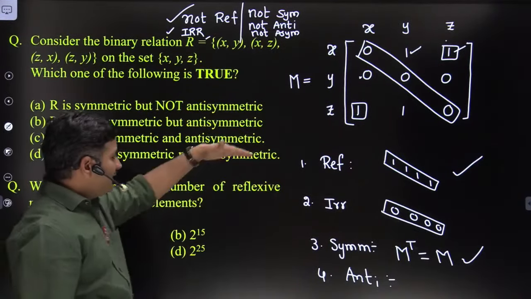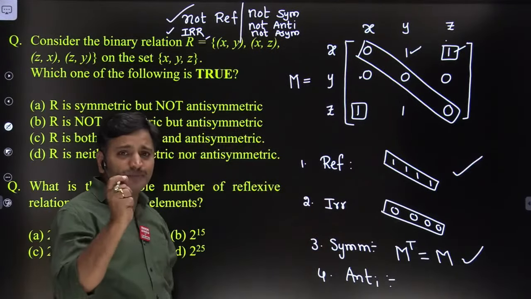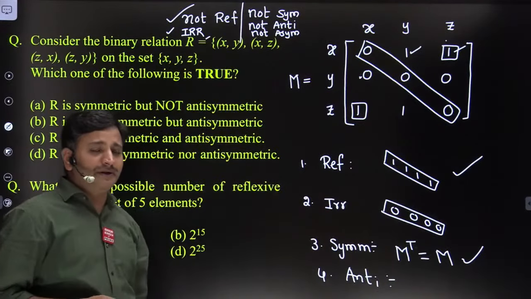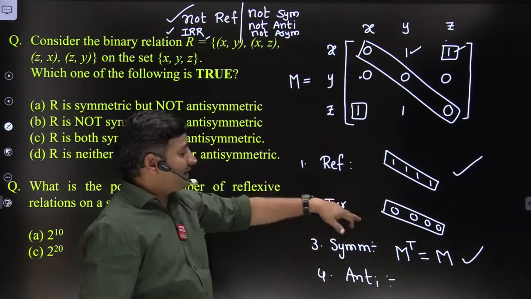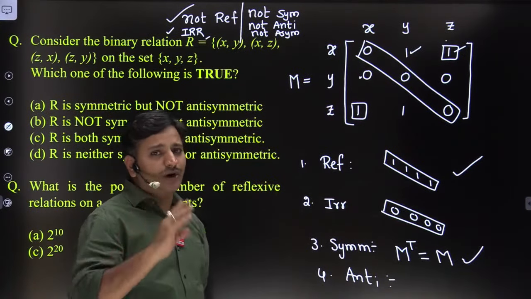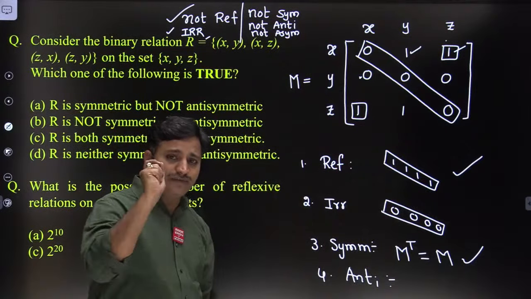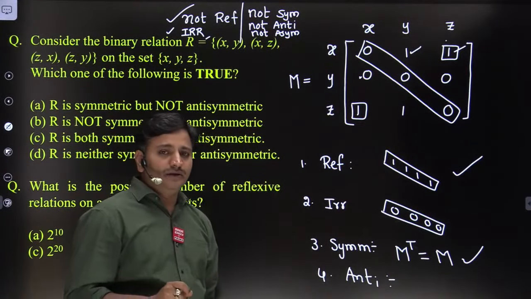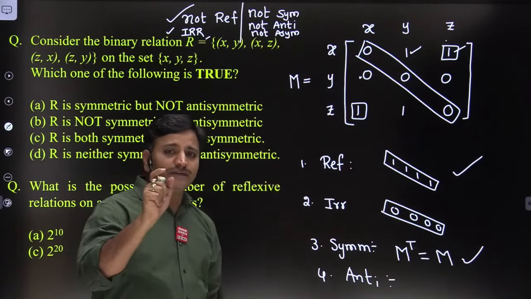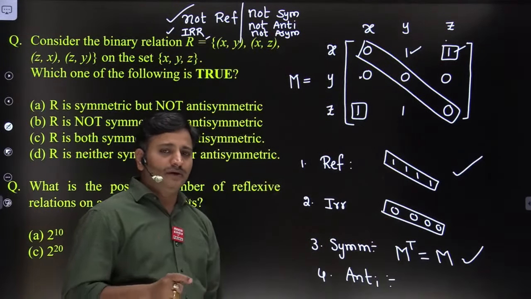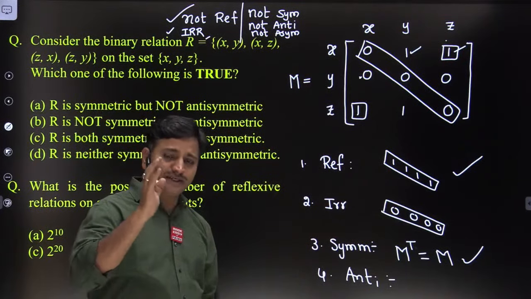So this is a way you can identify this one. A transitive property you can verify manually, but in the exam it is not required, because if you remember these key points, you can eliminate 3 out of 4 options, then the 4th option is the correct answer. Elimination of options is also a very important strategy, friends. It is not required to find the right answer every time. Sometimes you try to eliminate 3 options, and after elimination of 3 options, the rest of the option is the correct answer.